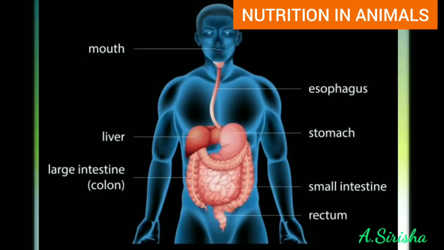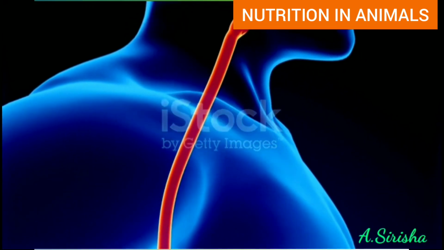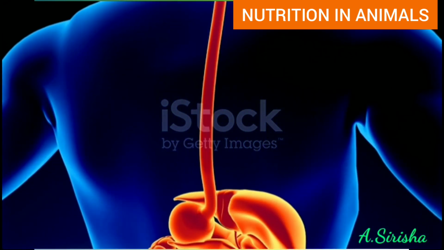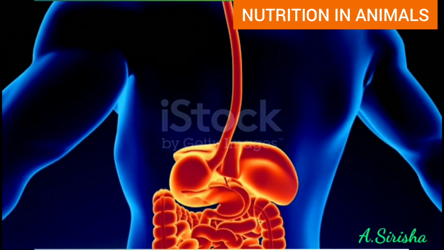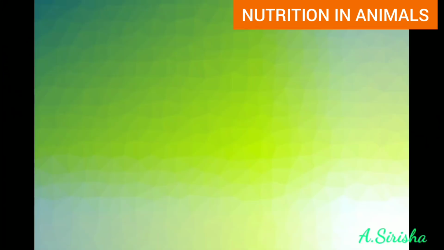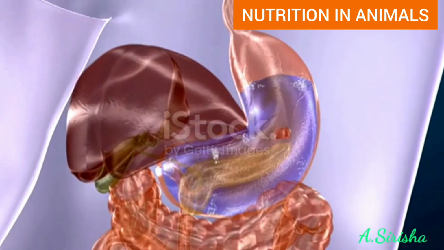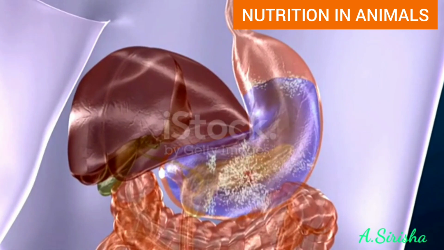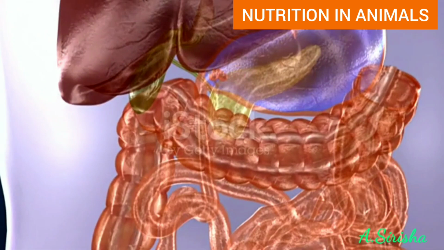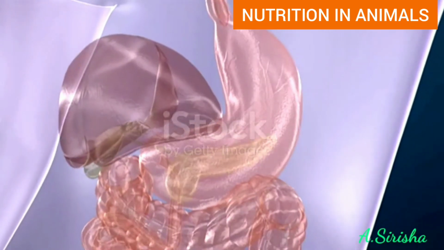Mouth, the buccal cavity. Food is taken into the body through the mouth. The digestion of food starts as soon as we put the food in the mouth. The salivary glands secrete a watery liquid called saliva. The tongue helps in mixing saliva with food. Saliva is a digestive juice which helps to partially digest the starch present in the food. Digested food is swallowed and goes down into the esophagus. The esophagus carries the slightly digested food from the mouth to the stomach by peristalsis.